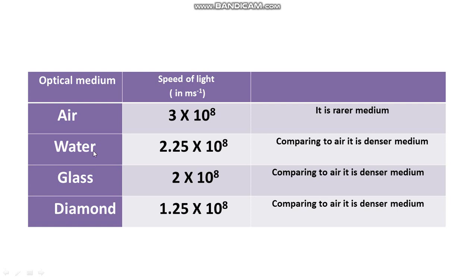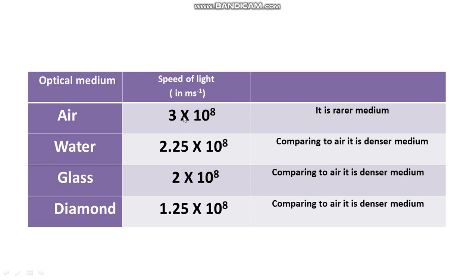See here, optical medium: air, water, glass, diamond. The speed of light in air is what? 3 into 10 to the power of 8 meter per second. Water, 2.25 into 10 to the power of 8 meter per second. Glass, 2 into 10 to the power of 8 meter per second. Diamond, 1.25 into 10 to the power of 8 meter per second.